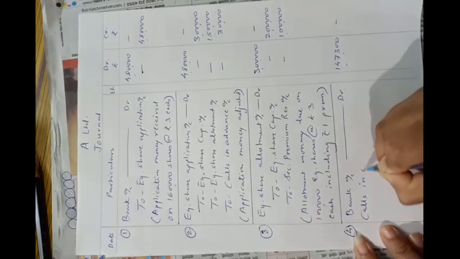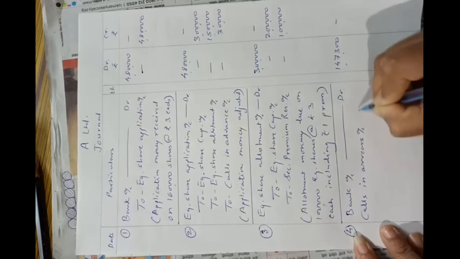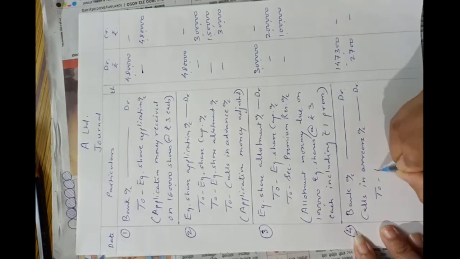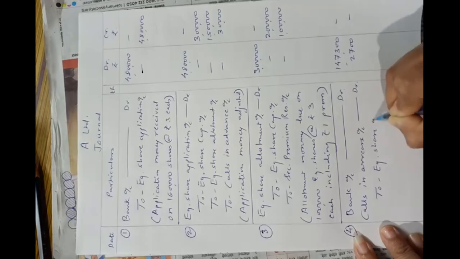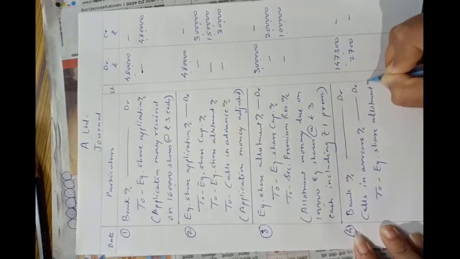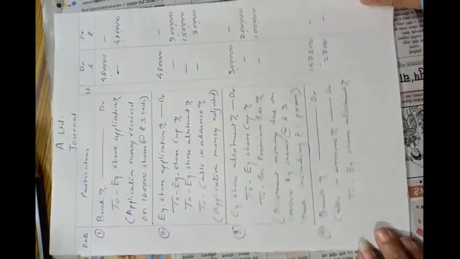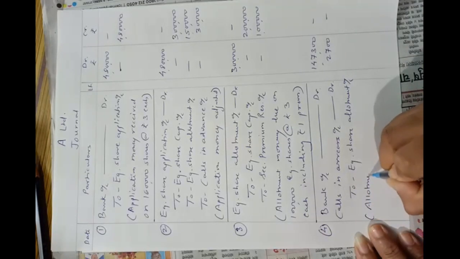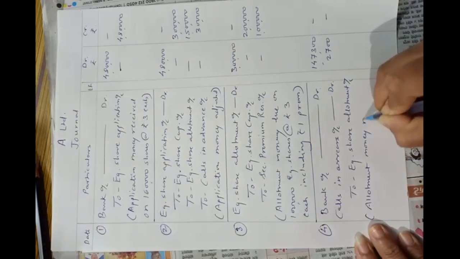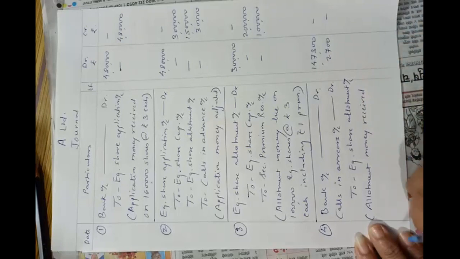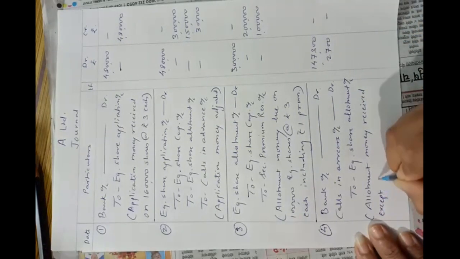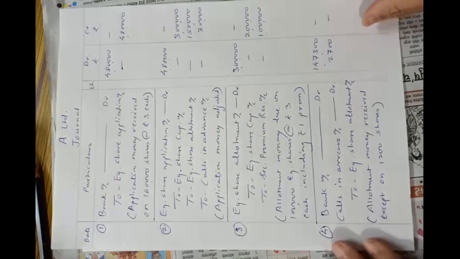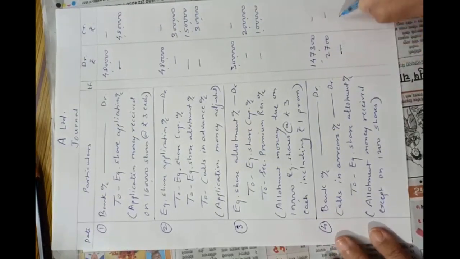So the entry will be bank account debit, calls in arrears account debit 2,700 to equity share allotment account, and the narration will be allotment money received except on 1,200 shares. Okay, this will be the entry of allotment money received.